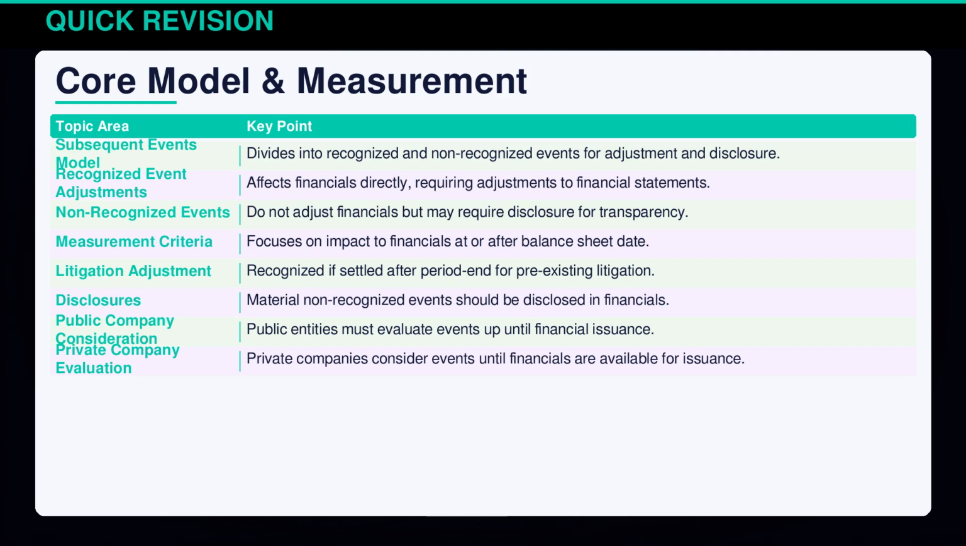The model under ASC 855 divides events into recognized and non-recognized for adjustments and disclosure. Recognized events like litigation settlements adjust financials. Non-recognized events don't alter financials but may need disclosure. Public companies assess events until financials are issued, while private entities consider them until available for issuance.